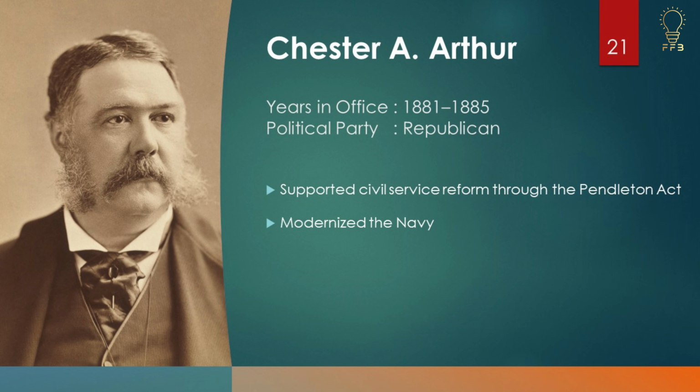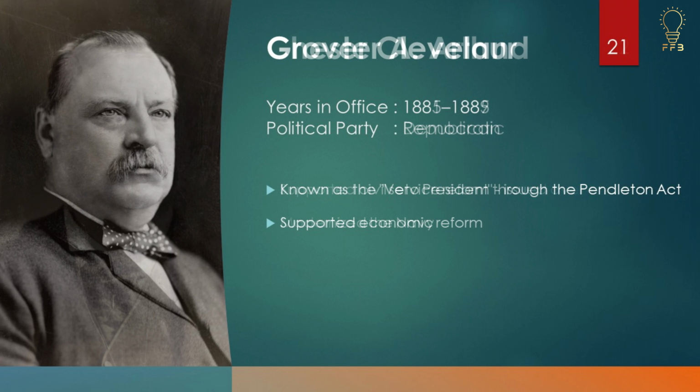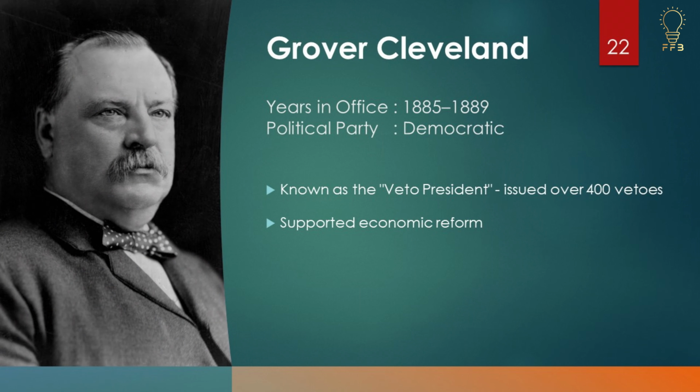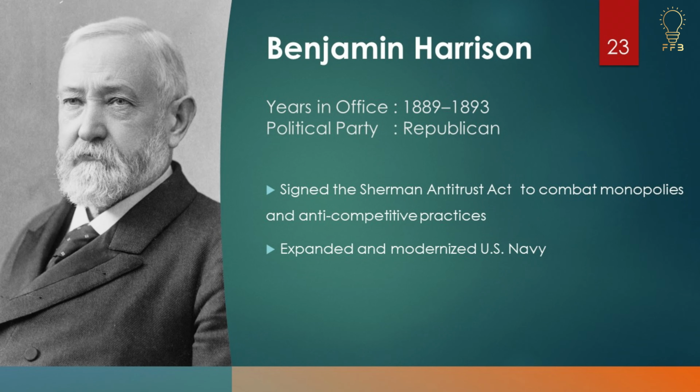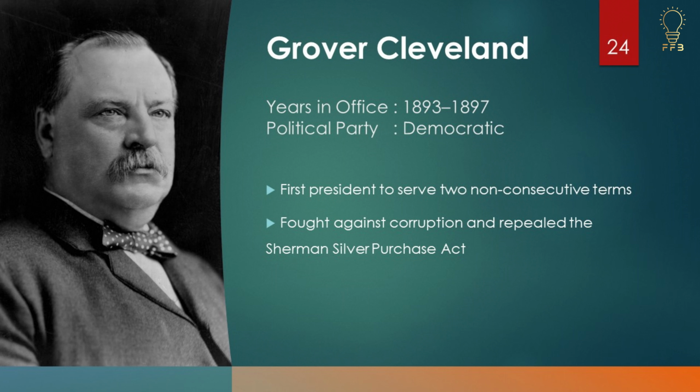Chester A. Arthur modernized the Navy and supported civil service reform through the Pendleton Act. Grover Cleveland was known as the veto president, issuing over 400 vetoes and supported economic reform. Benjamin Harrison signed the Sherman Antitrust Act to combat monopolies and anti-competitive practices. He expanded and modernized U.S. naval power. Grover Cleveland, first president to serve 2 non-consecutive terms. He fought against corruption and repealed the Sherman Silver Purchase Act.